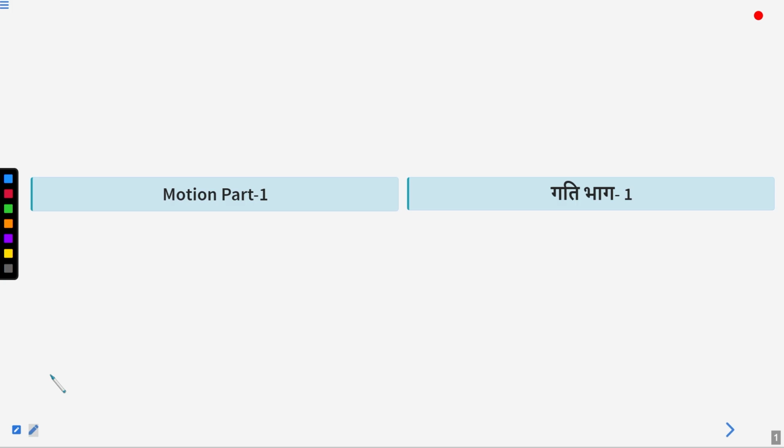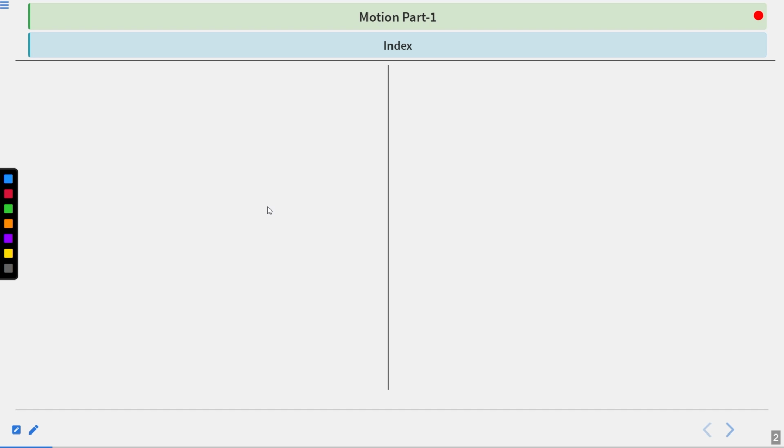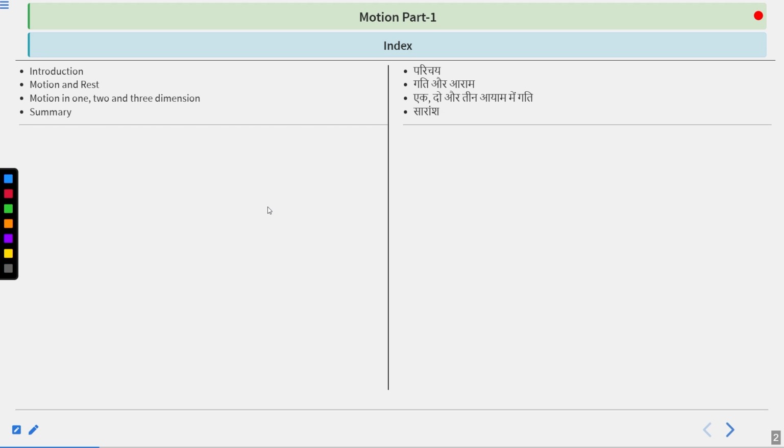So students, as you can see here, in this lecture we are going to start our discussion over motion. And that is going to be our part 1. In this lecture, we will look at the introduction of motion because first we are required to understand what a motion is exactly. Then only we will be able to proceed further and get some new points. Then we will talk about motion and rest. Thereafter, motion in 1, 2, and 3 dimensions. And at last, we will see the summary of all of these.